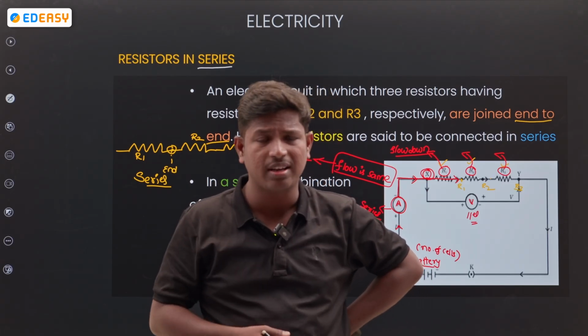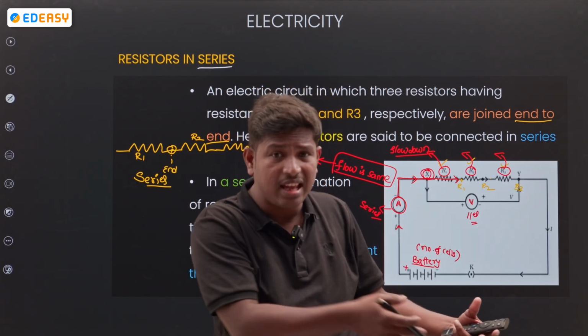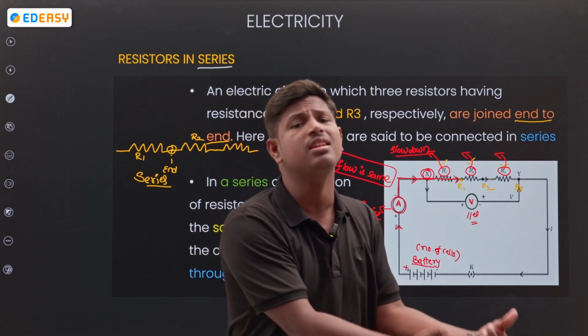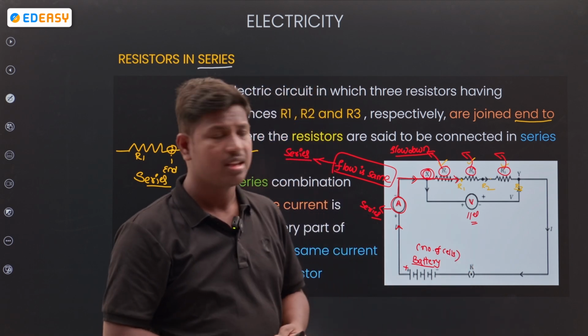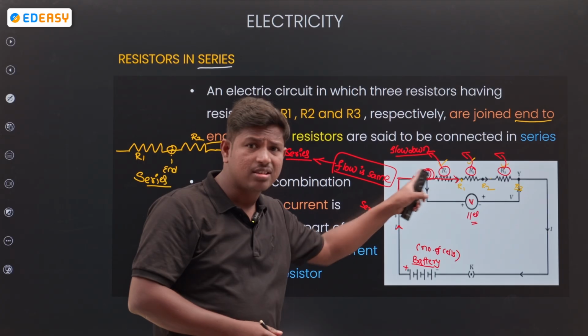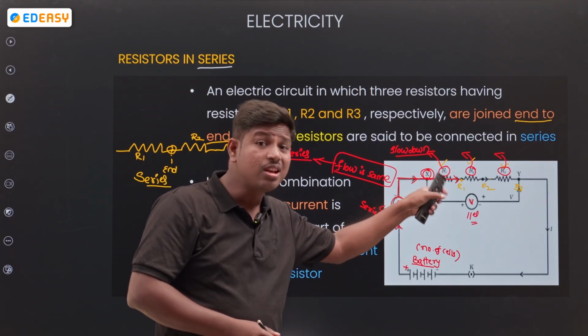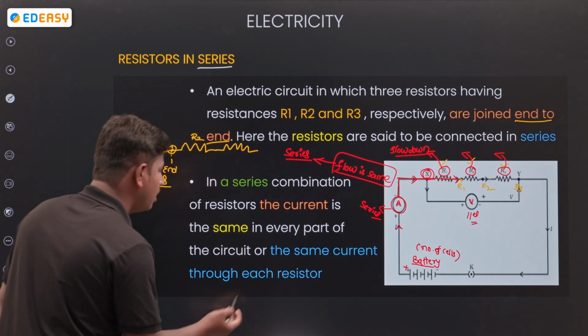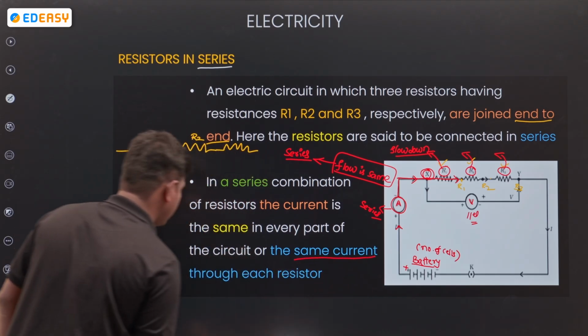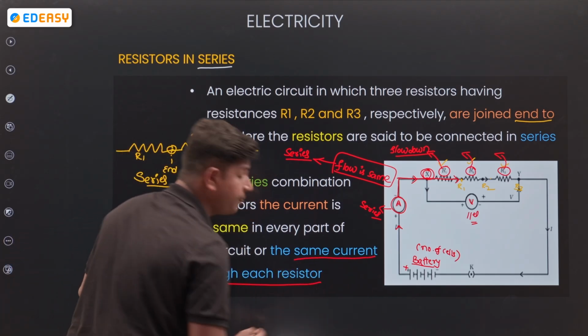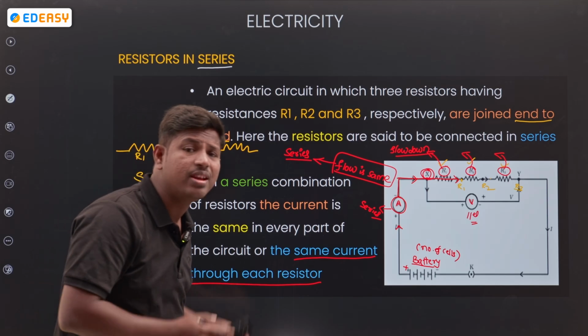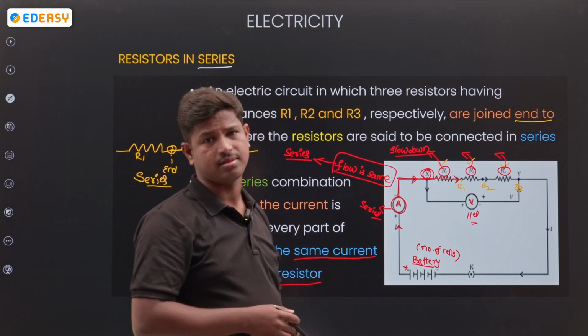The potential decreases, since I already completed one game. So here also, when resistors are in series, the potential varies, and the same current flows through each resistor. Clear?